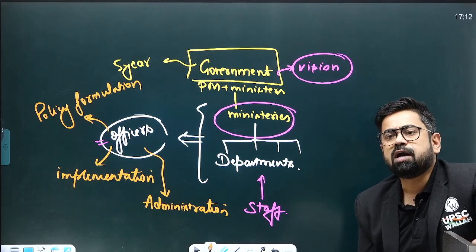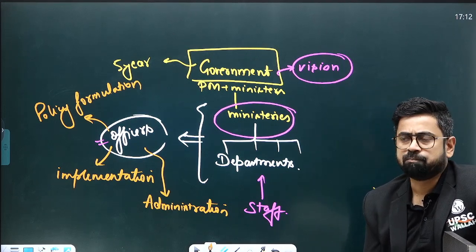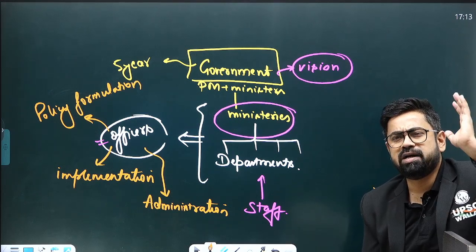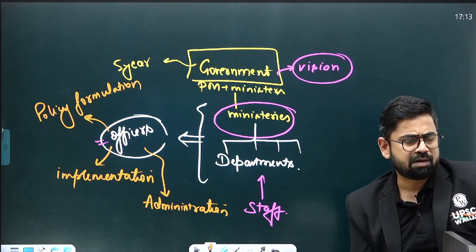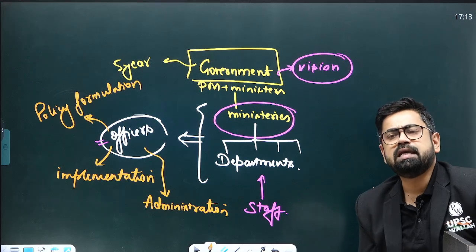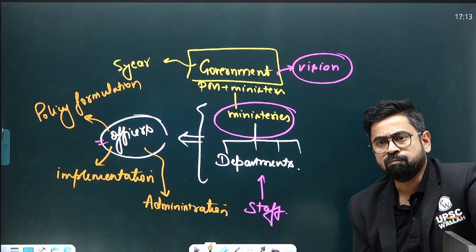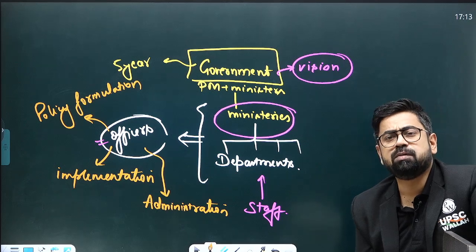You are the one, or the civil servants are the one who will be taking up that responsibility. By the way, this is not something new. Any government, be it ancient India, Ashoka, or medieval India, Akbar, or any government for that matter, any Raja, any king, will have these ministers, or you can say these officers, who will ensure this grassroots level operation, who will ensure this implementation.